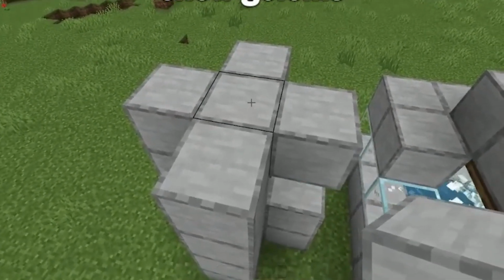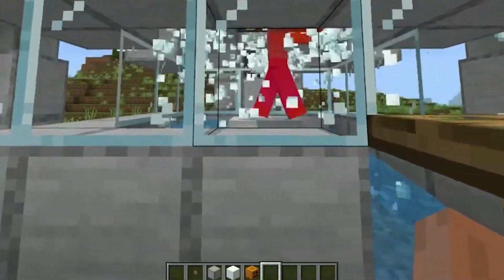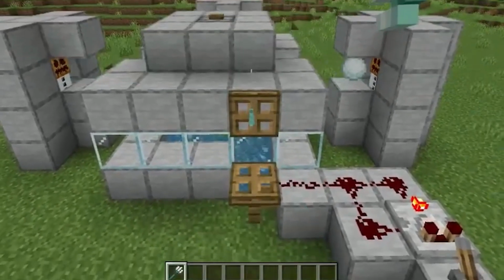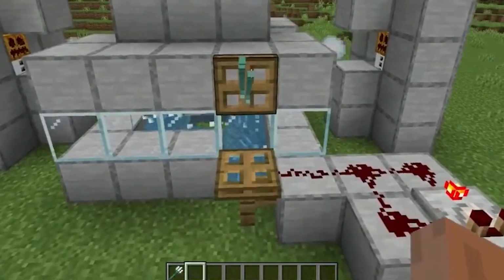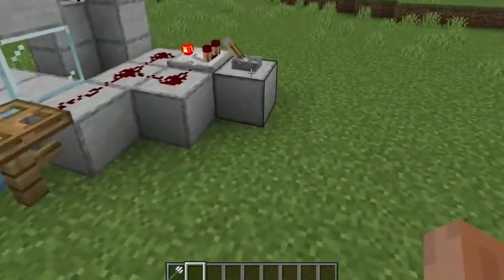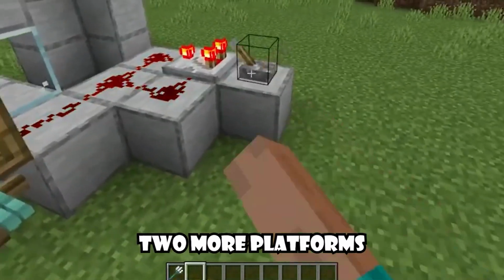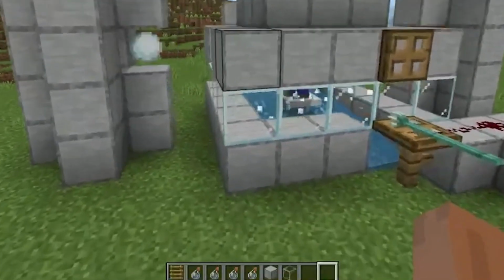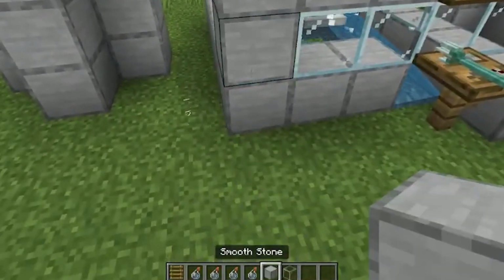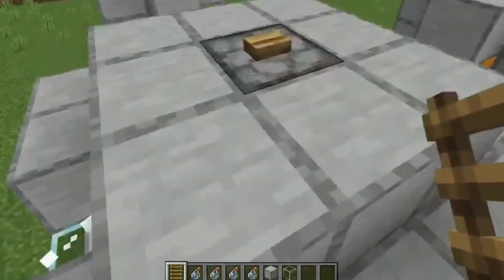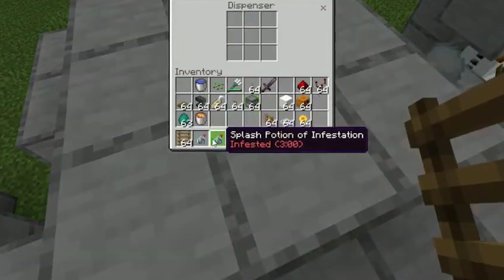Repeat this at least 30 times, because the more snow golems, the faster the silverfish multiply. Now keep them in the cage or a closed space, because they will wander off if left alone. So make sure to fence them in. You can build 2 more platforms for the snow golems on the other 2 sides to make more XP. They are very important in the process, as they will constantly throw snowballs at silverfish.